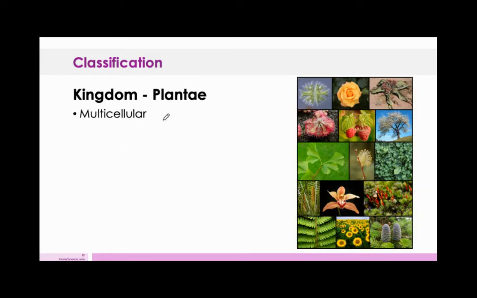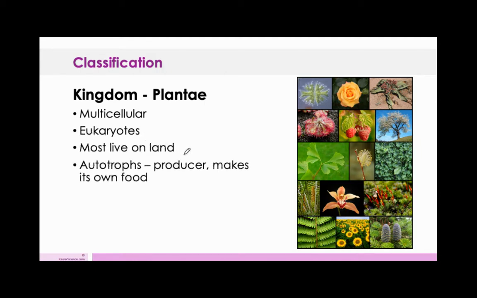Plantae. A lot of these are plants. Multicellular, eukaryotic. Most live on land. Some do live in the water. These are autotrophs, which means they are producers. They make their own food. And they generally are going to provide food for heterotrophs. This is going to be the base of the food pyramid for every one of these.